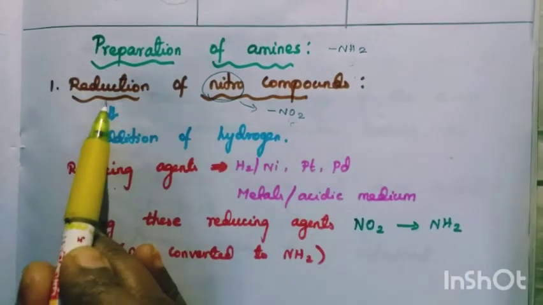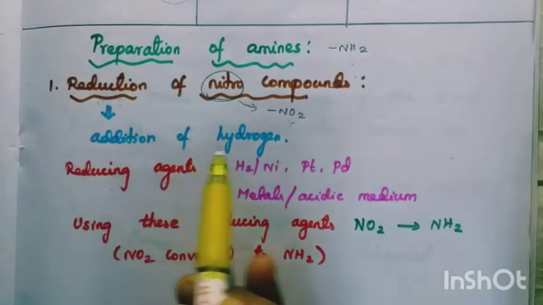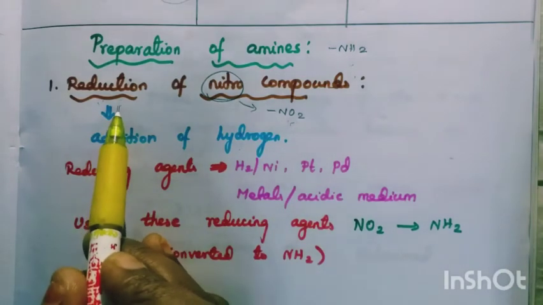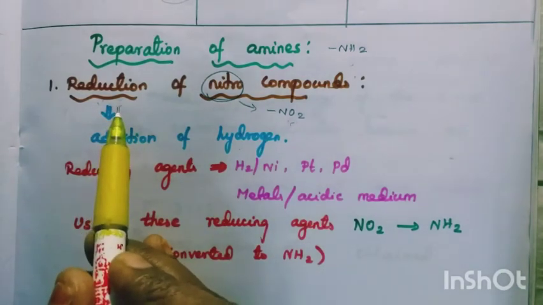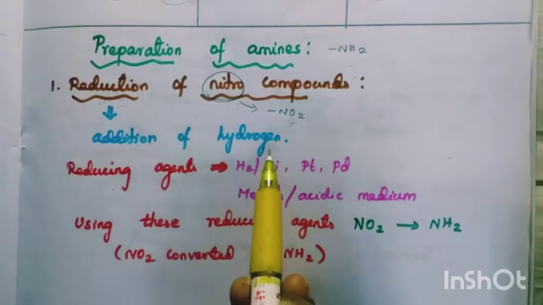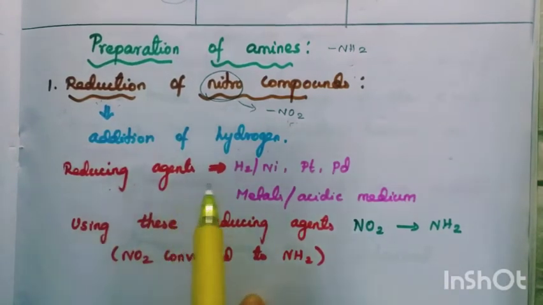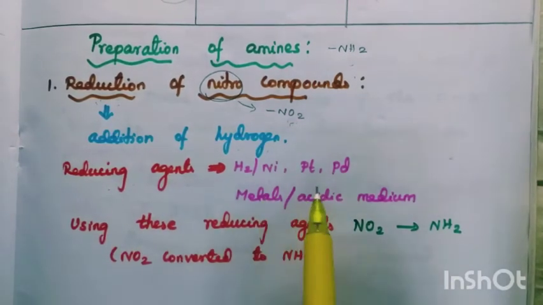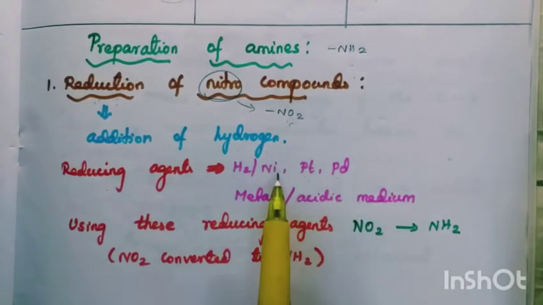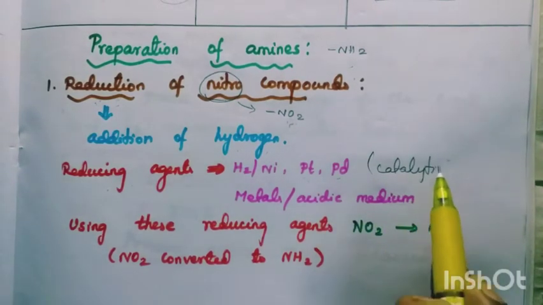So first, what is reduction? Reduction means addition of hydrogen, or we can say removal of oxygen. Reduction means we need a reducing agent. The reducing agent may be hydrogen with nickel, hydrogen with palladium or hydrogen with platinum. This is known as catalytic reduction.